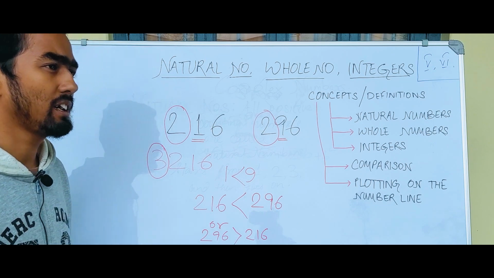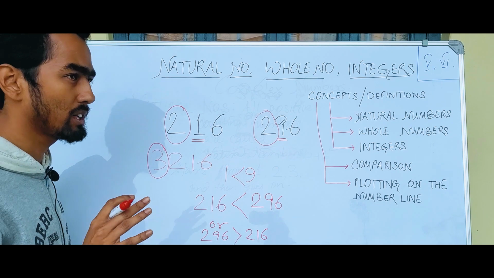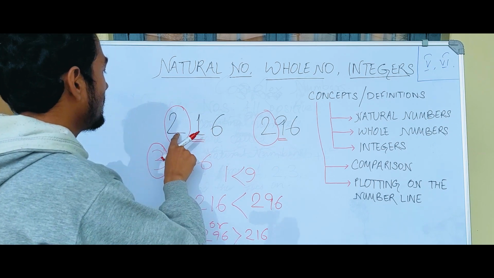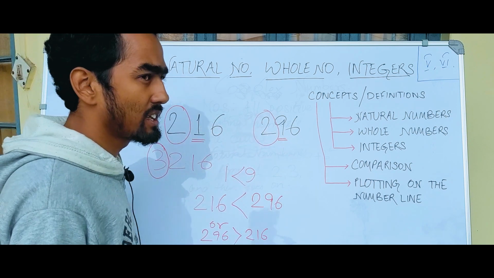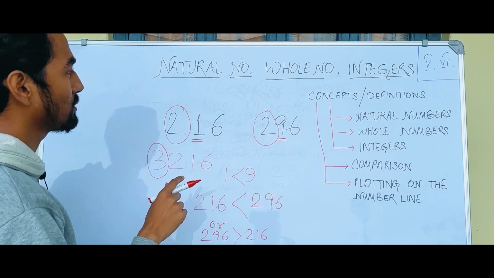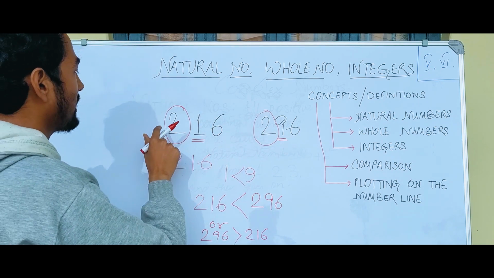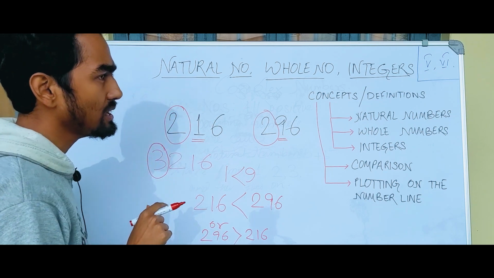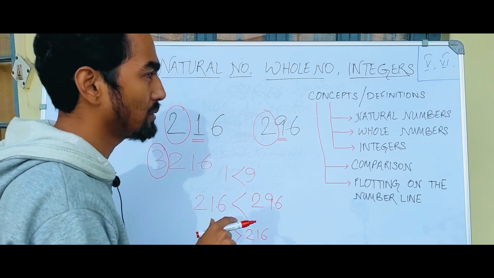So let me give you a brief recap again. Consider the numbers 216 and 296. In order to compare these two numbers, we'll have to first see what the hundreds place number is. The leftmost number is to be looked into first.